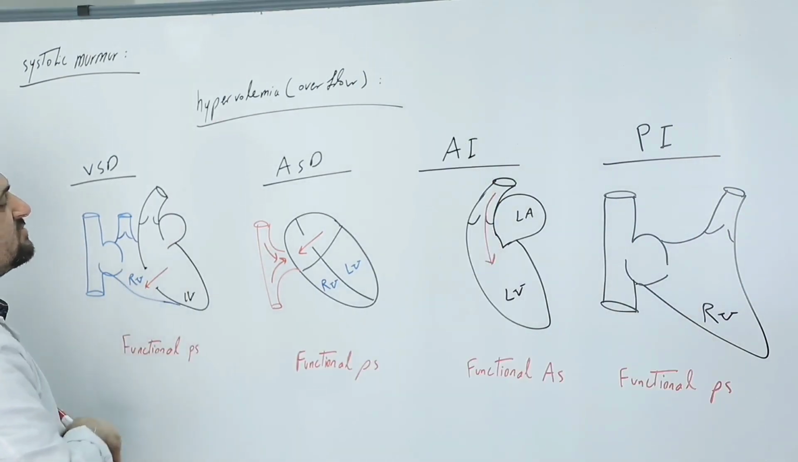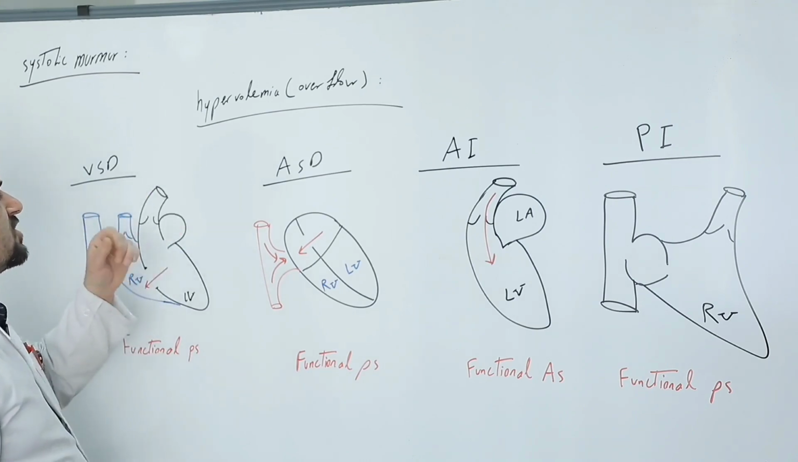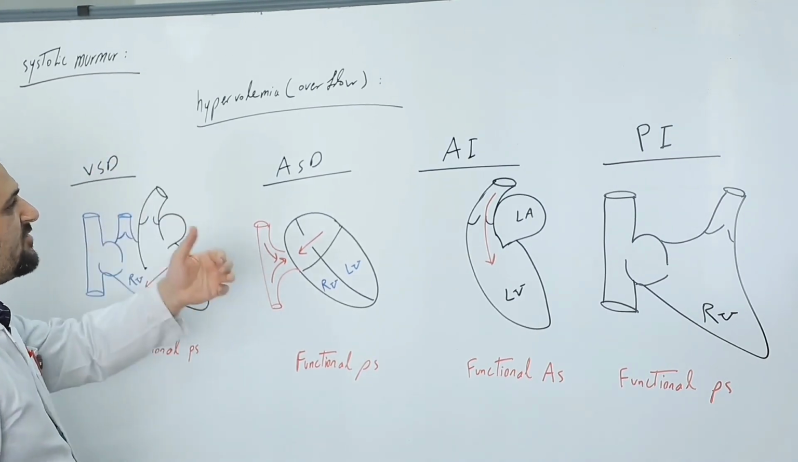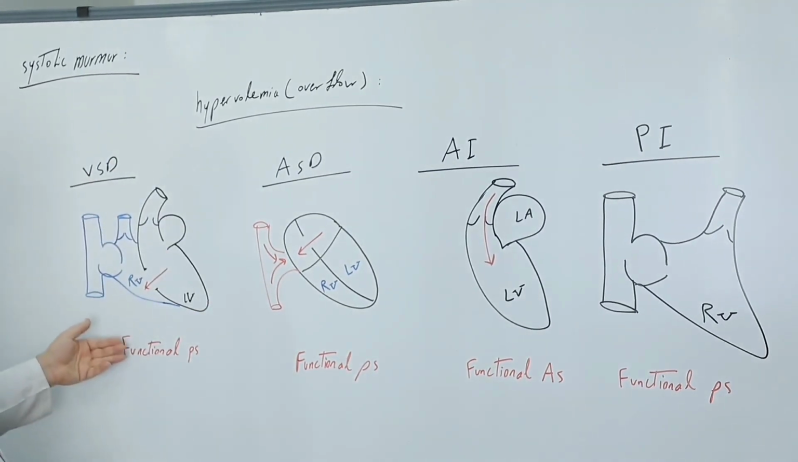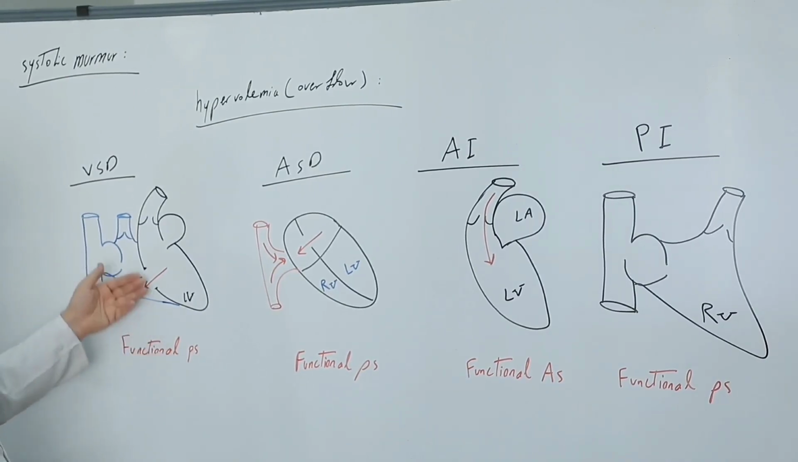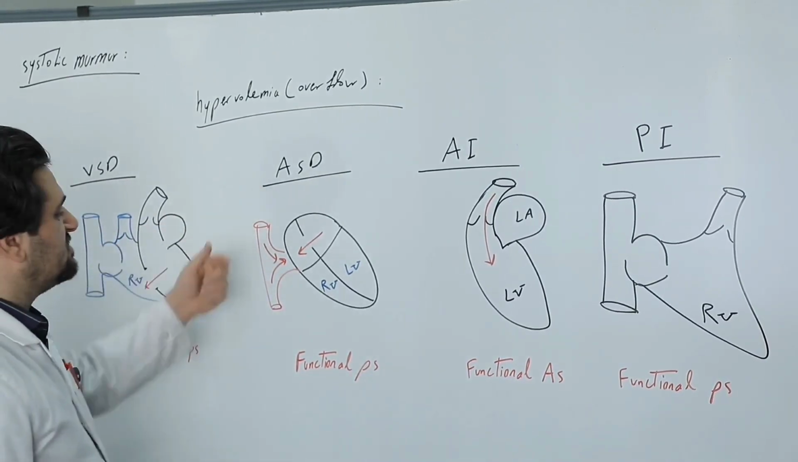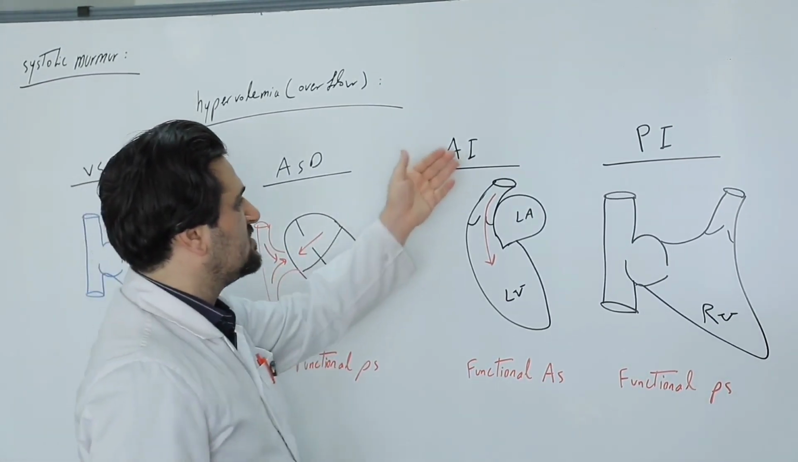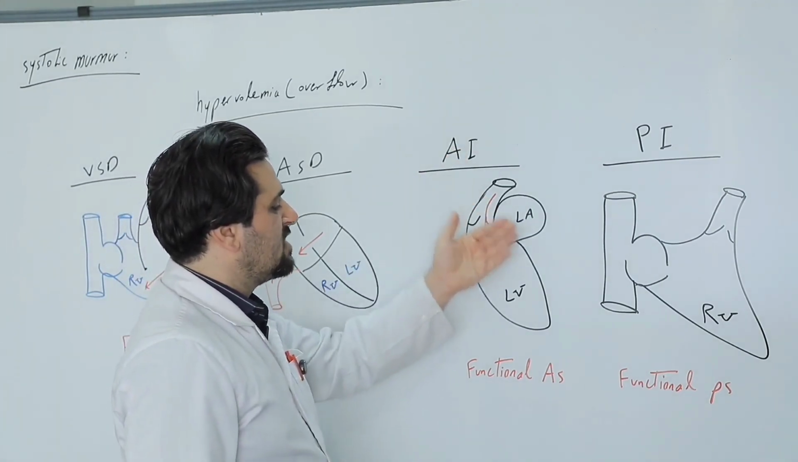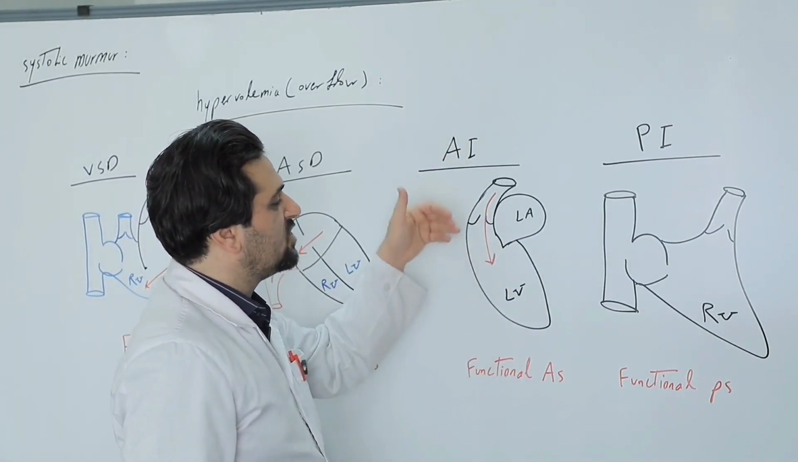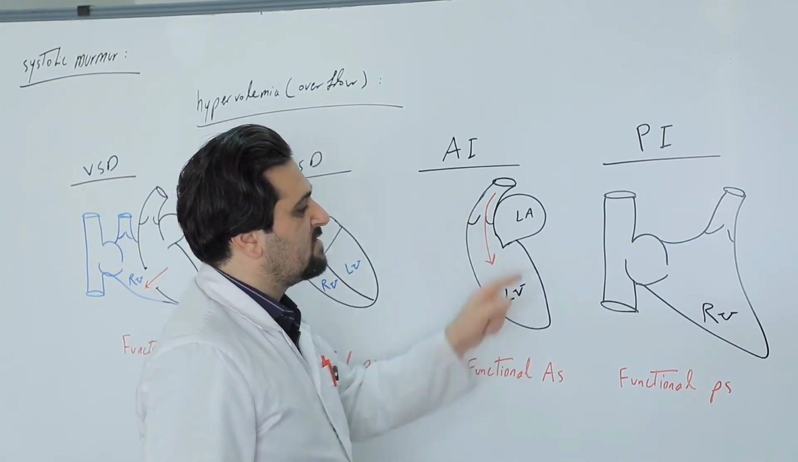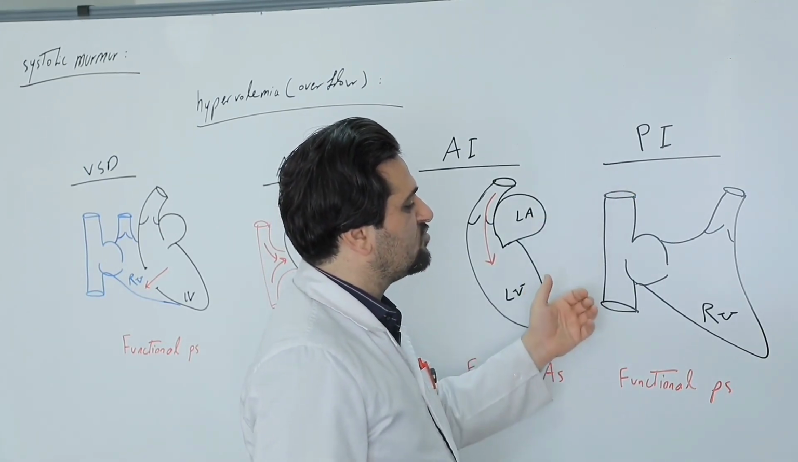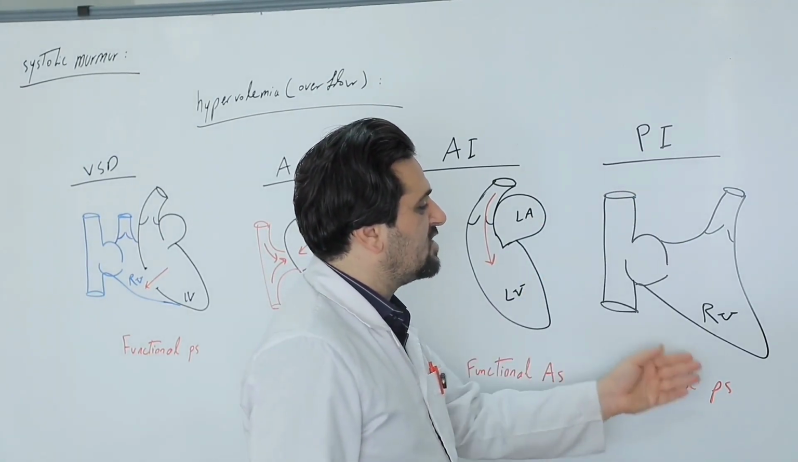Therefore, the 4 diseases that pathologically lead to a mid-systolic murmur caused by overflow or hypervolemia are as follows. A VSD leads to functional pulmonary stenosis due to overflow across the pulmonary valve. An ASD leads to functional pulmonary stenosis due to overflow across the pulmonary valve. Aortic insufficiency or aortic regurgitation leads to overflow across the aortic valve due to functional AS. And ultimately, pulmonary insufficiency or regurgitation results in overflow across the pulmonary valve and causes a functional pulmonary stenosis.